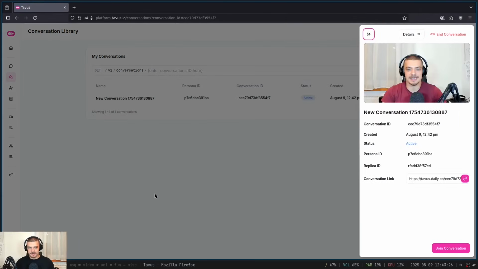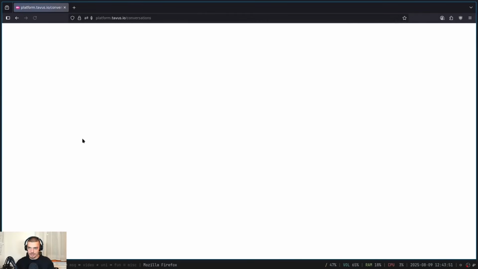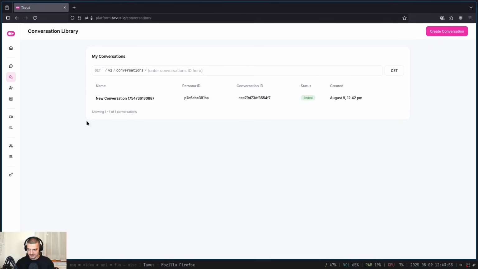Now, one thing that I noticed right away is when the replica or the persona is listening, it looks exactly like me, also in terms of how it looks, the way the face moves. I don't know what the word is in English, but that is very accurate. When it's talking, I think the movement is not exactly optimal, but maybe I just have to move more when training the model. I would also like to explore now individual conversations, and then we're going to go into Python and build something around it.